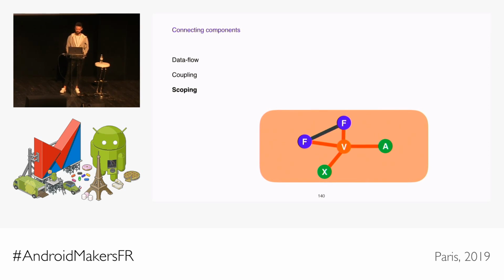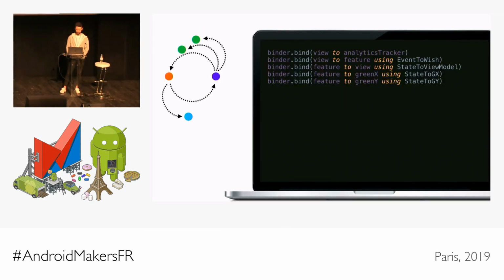It lets you think about your business logic in terms of completely decoupled reactive components. They are only connected together for the duration of the scope that you define, and the binder is the glue that holds them together. On the code level, it gives you this very concise, high-level overview of data flow between your business logic components.